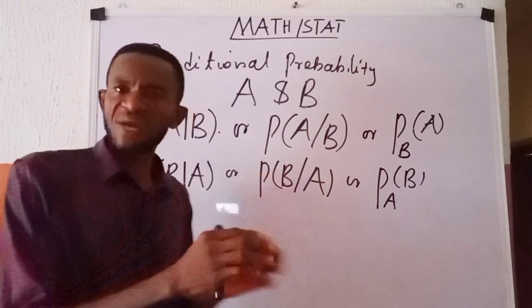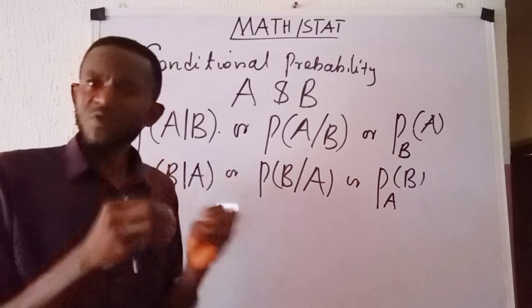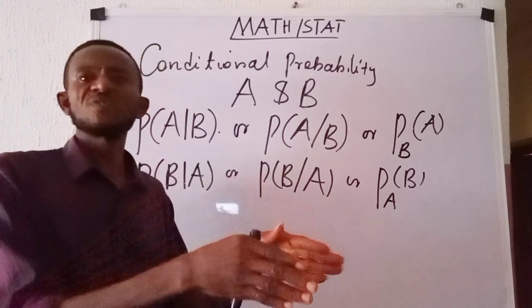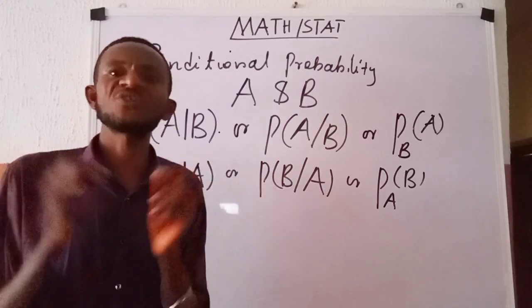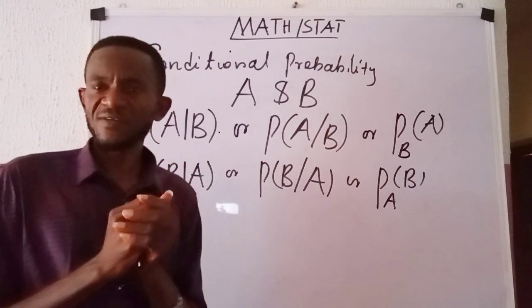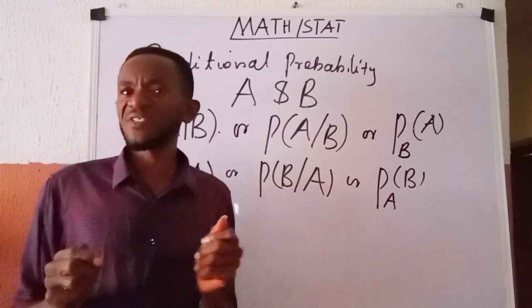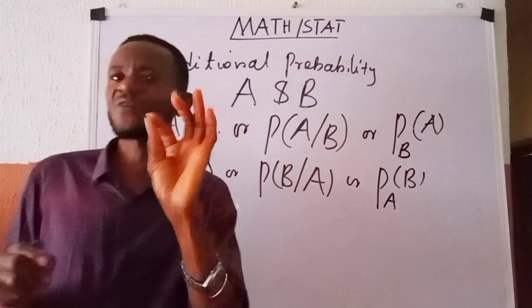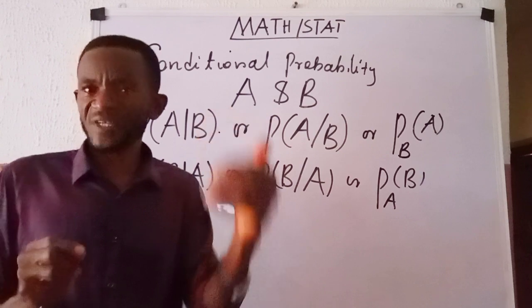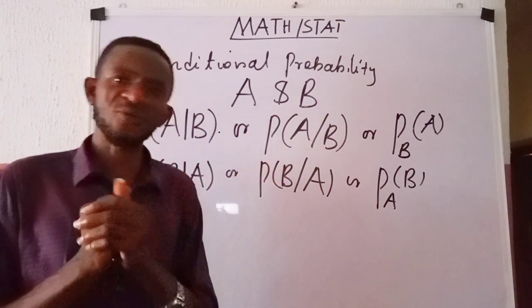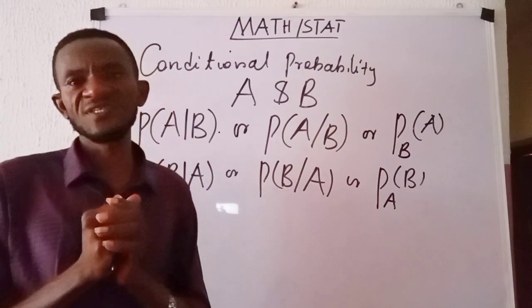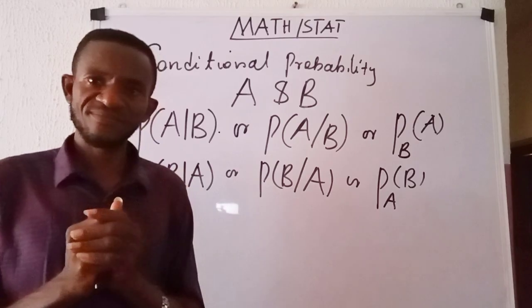Having understood conditional probability, and having understood how to denote it, how do we express conditional probability? For the expression of conditional probability, I am going to give it in the form of a definition. And then from the definition, we can derive the formula for conditional probability without confusing our listeners.